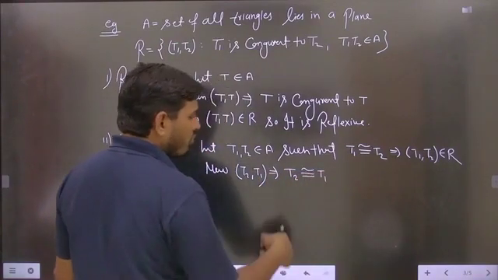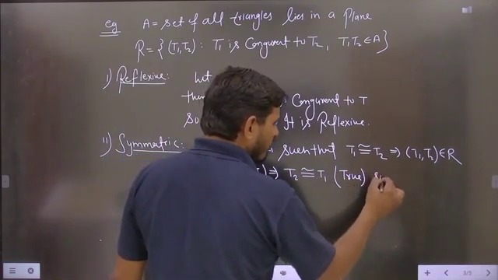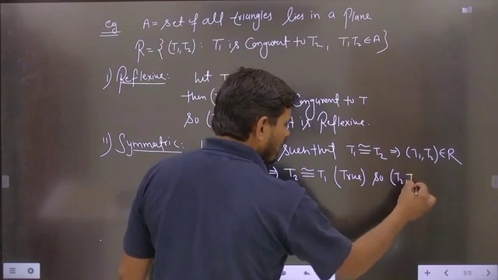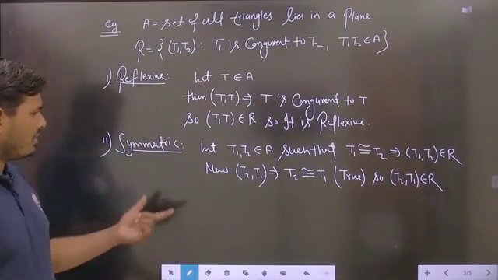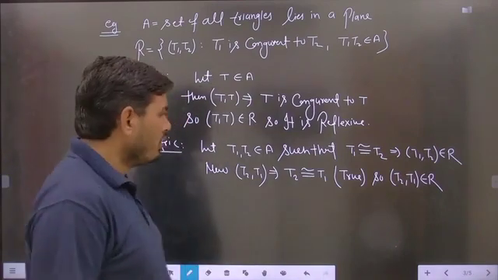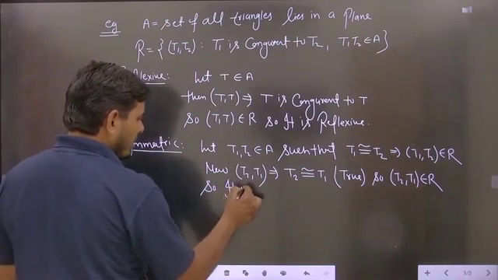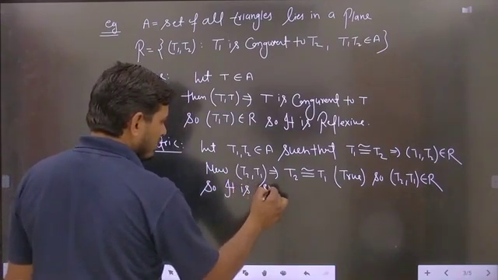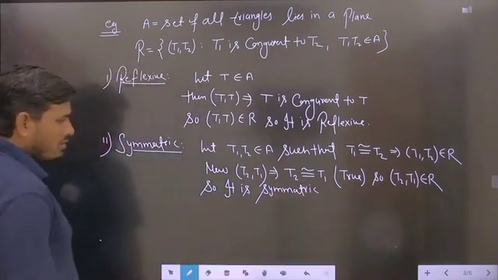So this is always found to be true. So you can say that (T2, T1) also belongs to R, and in this case the relation is found to be symmetric. So it is symmetric. Is it clear? So easily, students, you can check the symmetric nature of this relation.